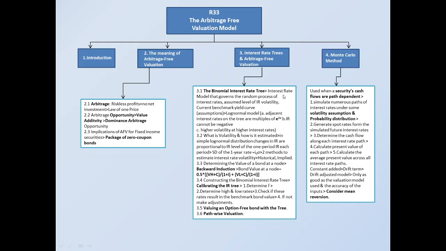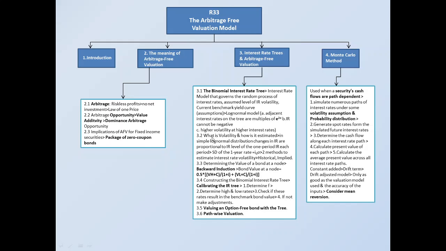Coming to the first assumption, the interest rate model that governs the random process of interest rate. What you need to be careful about is that the interest rate model we take into consideration is a log normal model, where the adjacent interest rates on the tree are multiples of e to the power of 2σ. Second, interest rate cannot be negative if we are taking a log normal model. This is a benefit of this. And another is higher volatility at higher interest rates.